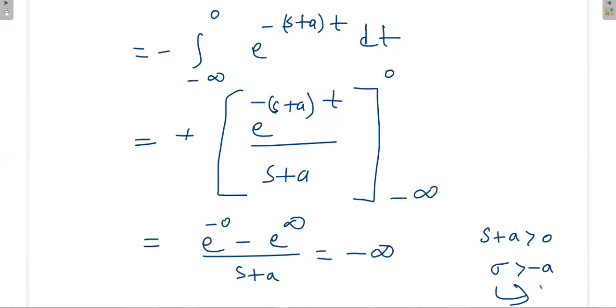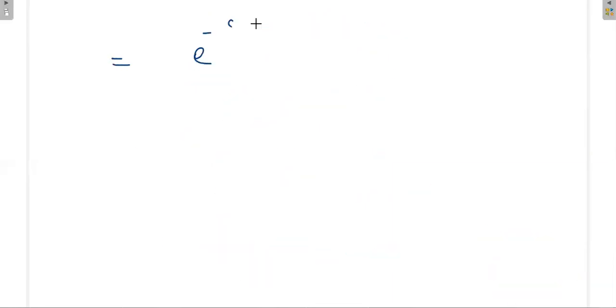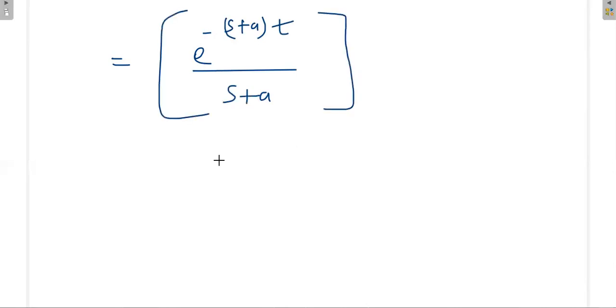Okay, so no Laplace transform. Under what condition? If s plus a is greater than 0, we cannot write the Laplace transform. Okay, then we'll take it in a different manner. The same thing we'll take in a different manner, that is e power minus (s plus a)t divided by s plus a, from 0 to minus infinity: e power 0 minus e power minus infinity.